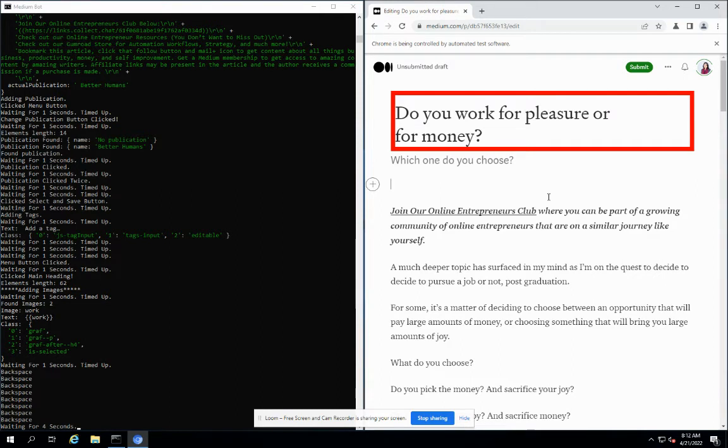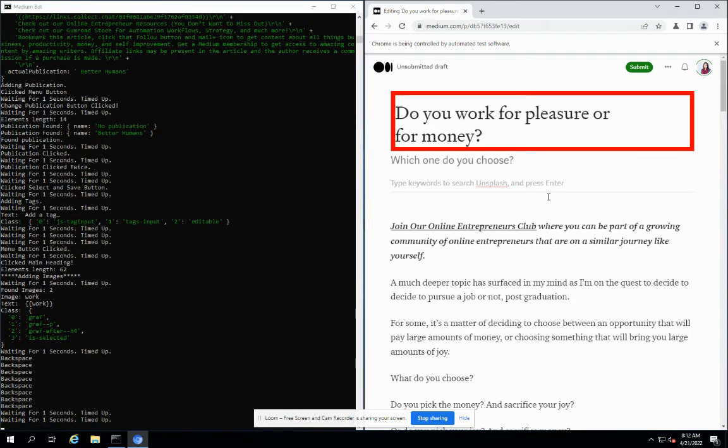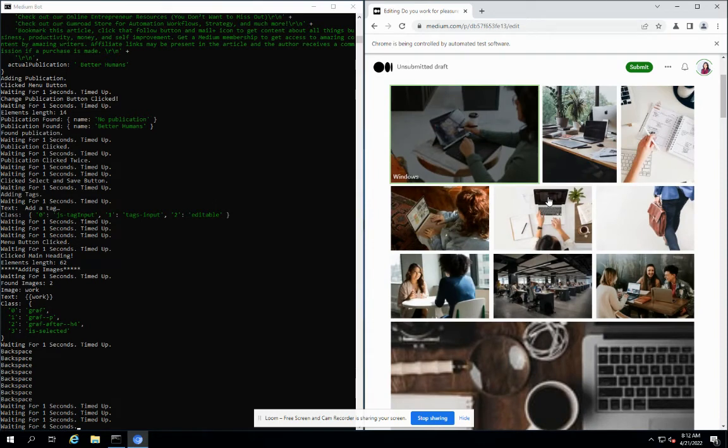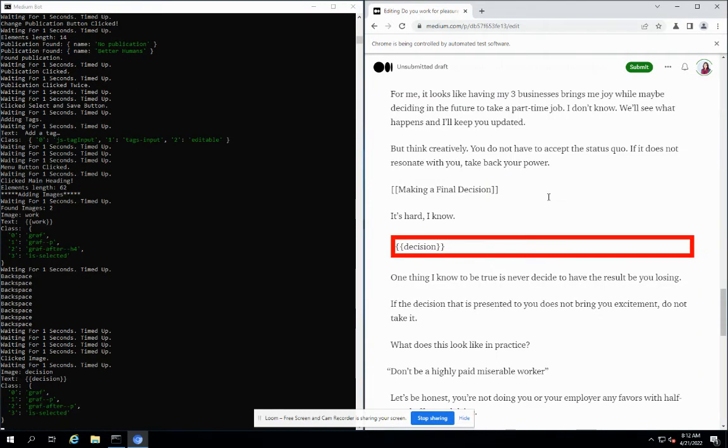Now you can see the bot has removed the word template and now it will add the image. Basically, the curly bracket represents the formatting for the images. Whatever is inside the double curly bracket is the name of the image. The bot will search that, type that image and select the fifth image from the grid. And now you can see it says successfully edited the image.